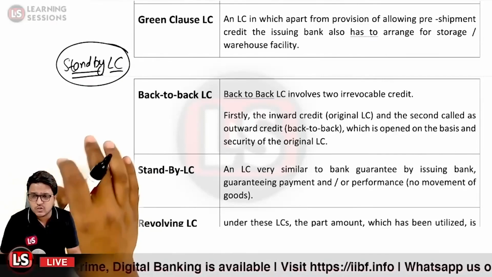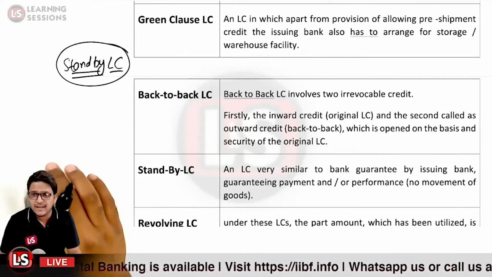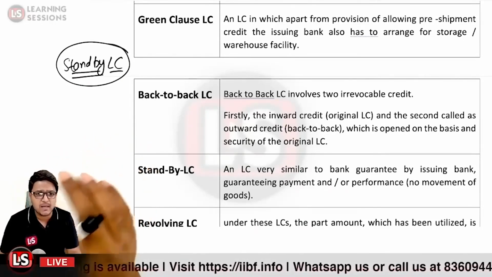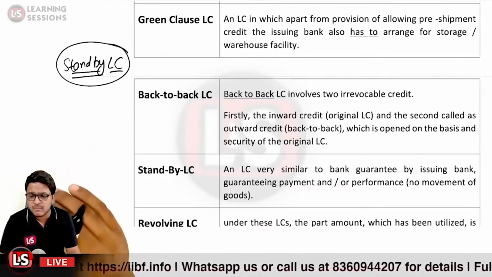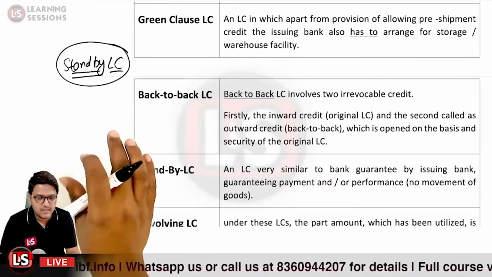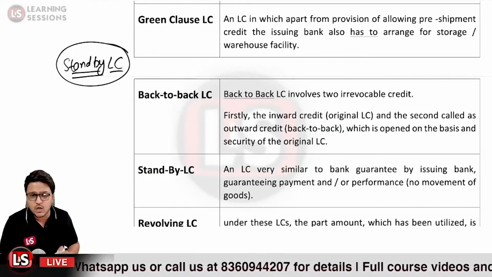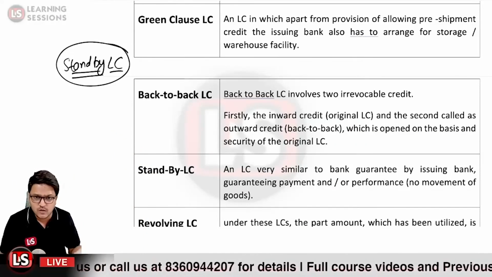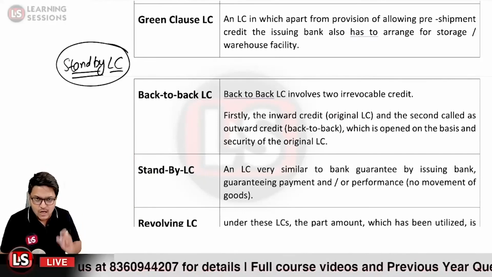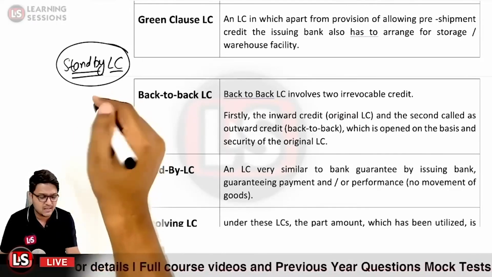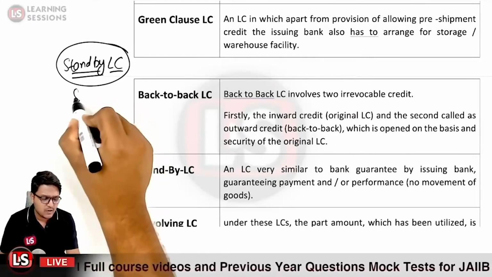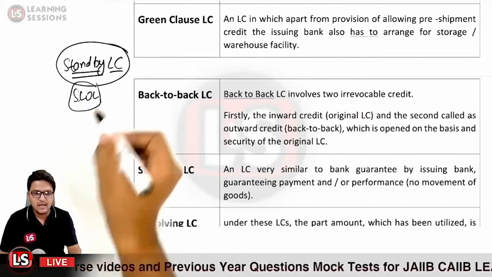It is very similar to a bank guarantee, with the issuing bank guaranteeing the payment or the performance, and there is no movement of goods. It is just like an accommodation. It is a standby letter of credit, or SLOC.